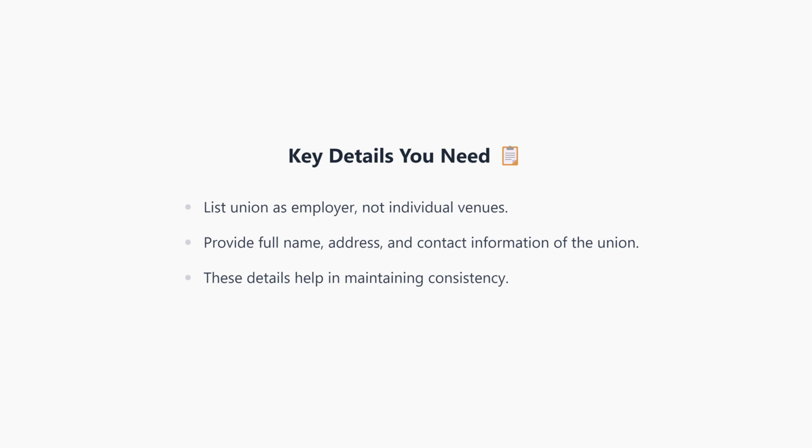When it comes to the specifics you will write down, remember the union itself is listed as your employer. Ensure you have the complete details of the union, which include the union's full name, address, and their contact information. This way, you maintain a consistent representation of your employment throughout the form.